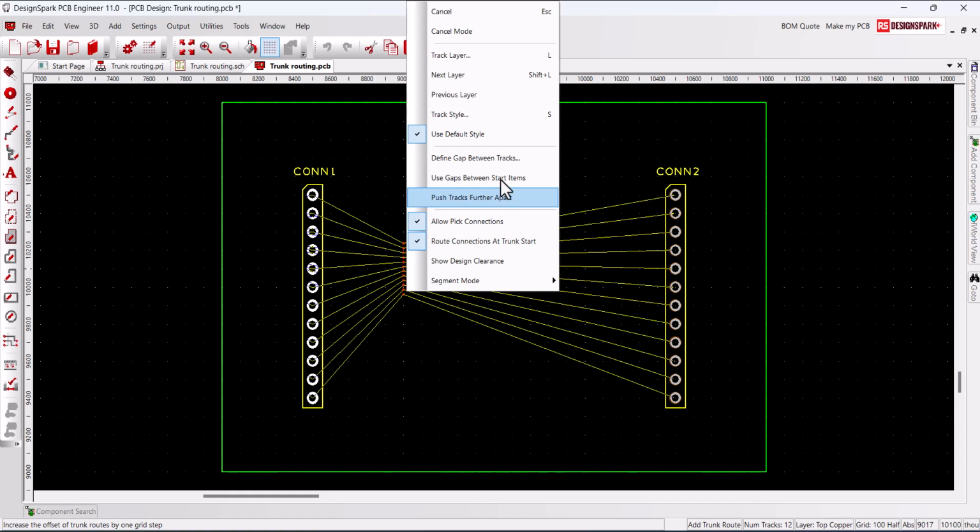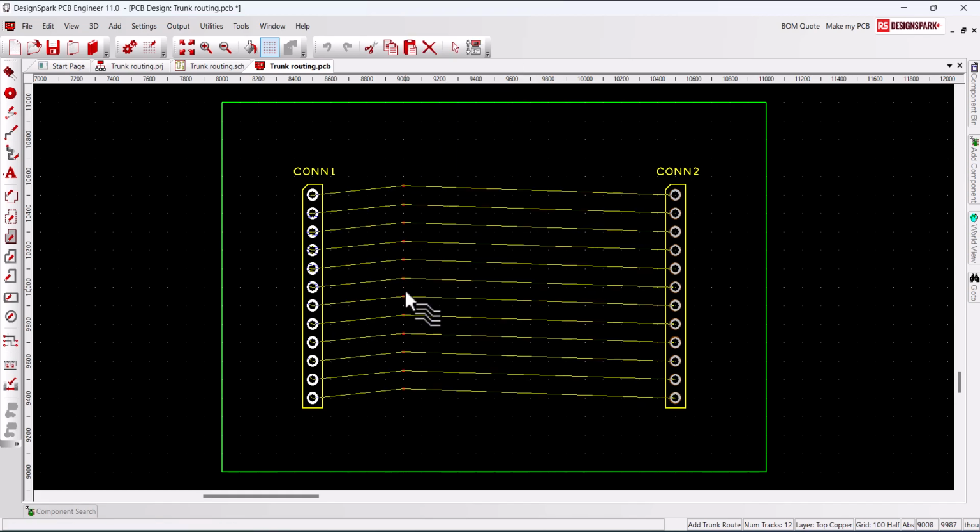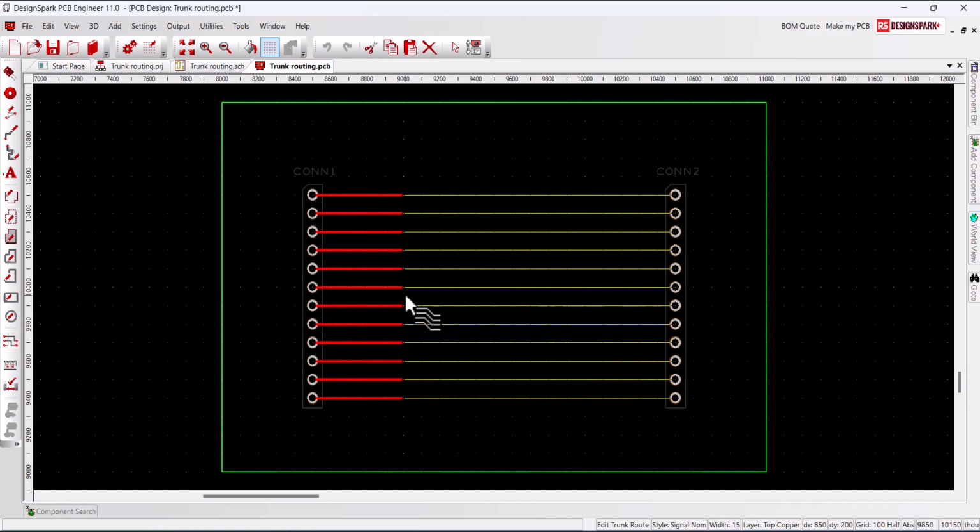You will see several options for track spacing available. Push tracks further apart, use gaps between start items, and define gaps between tracks. Here we select Use gaps between start items. When in position, click to place. Move the cursor towards the target pads.